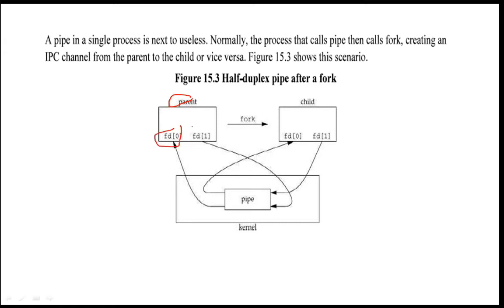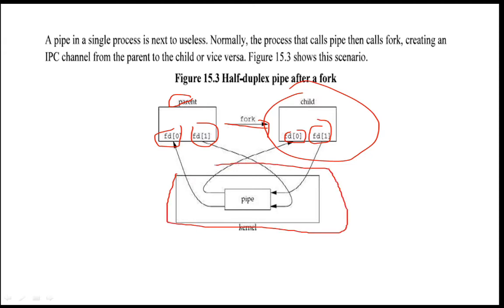So fd0 and fd1, file descriptor 0 and file descriptor 1, are there. It is going to call the fork function, so one child will get created. Even for that, one fd0 and fd1 will be there. So a single pipe will get created. Here the output of file descriptor 1 for the parent and child both will become the input to file descriptor 0 for the parent and child both of them.